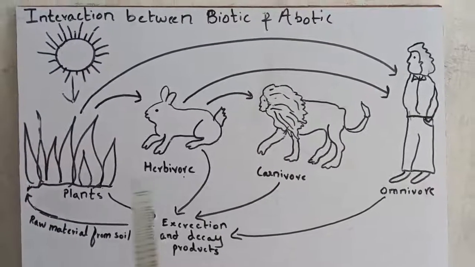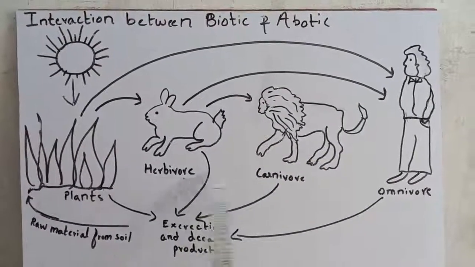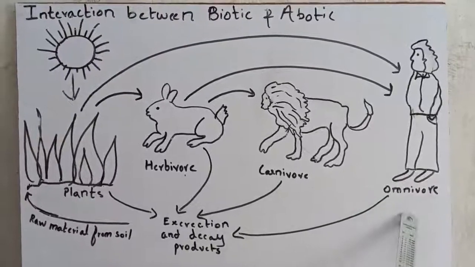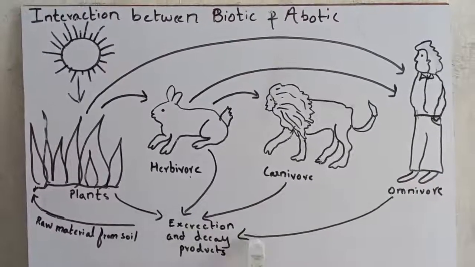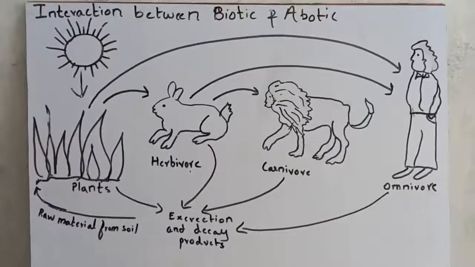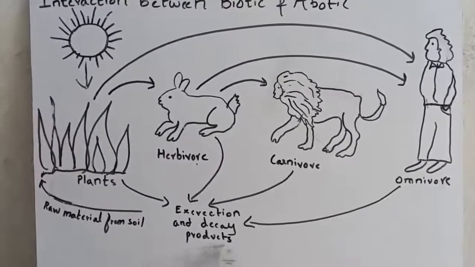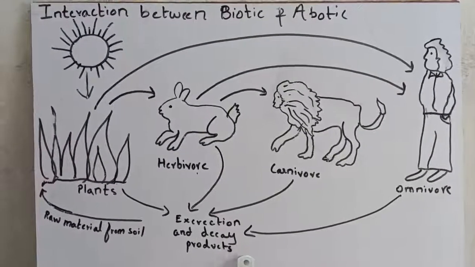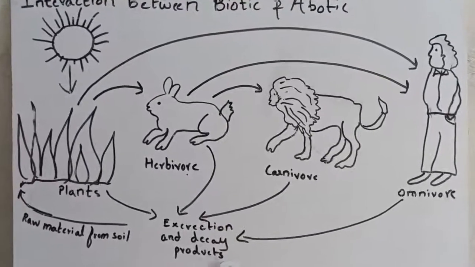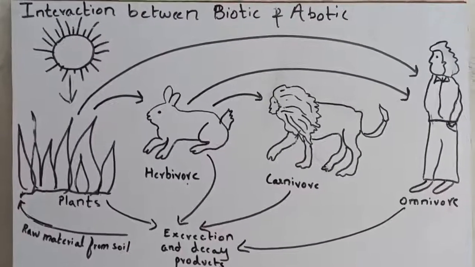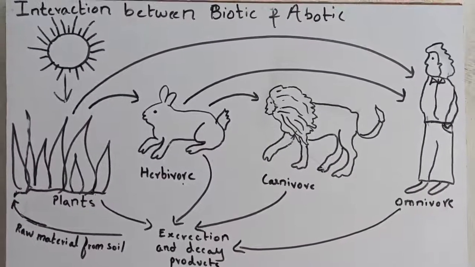At last, all biotic components are decomposed into simpler substances by decomposers. Decomposers are bacteria and fungi. They are put back into soil, air and water.